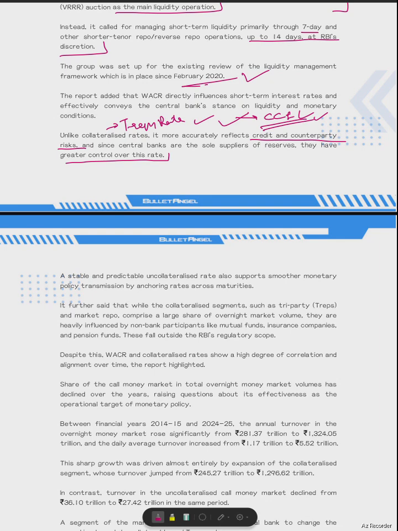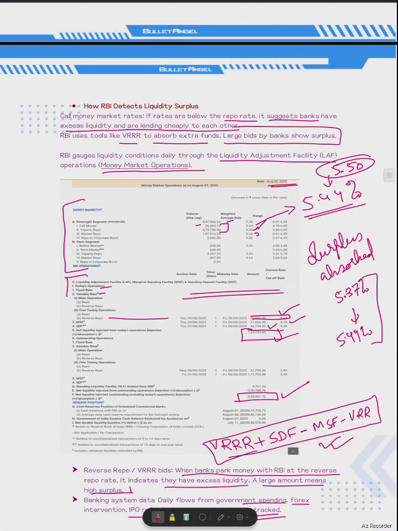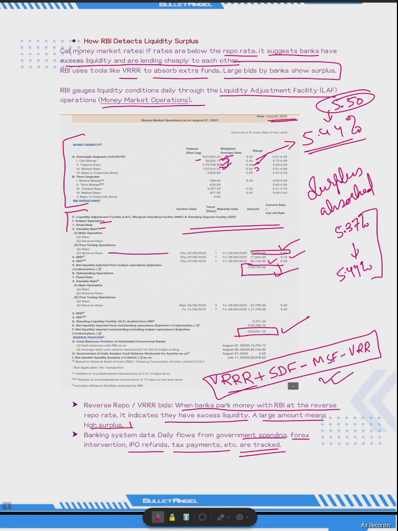So a stable and predictable uncollateralized rate also supports a smoother monetary policy transmission by anchoring rates across maturity. It further said that while the collateralized segments such as TREPS or market repo comprise a large share of overnight market volume, they are heavily influenced by non-bank participants like mutual funds, insurance companies, pension funds, which are outside the RBI's regulatory scope. If you see this money market operation slide, the volume is only 20,000 in this case, whereas in the case of tri-party repo it's like 3,75,000. In market repo it's like 1,97,000.